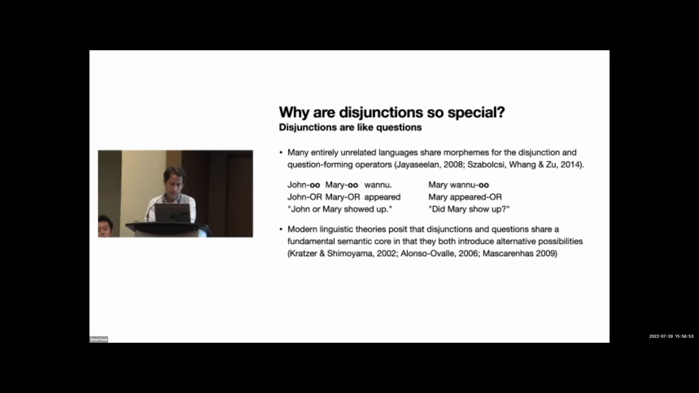You see on the left-hand side that little morpheme O attaching to noun phrases, to names in this case, and producing a disjunction, John or Mary showed up, a declarative disjunction. And on the right-hand side, the exact same morpheme O attaching this time to a verb and turning a declarative into a yes-no question. So a very, very common phenomenon in the languages of the world. Besides this morphosyntactic convergence, there are also some theory-internal reasons within linguistic semantics for positing the same kinds of model-theoretic objects as analyses for both questions and disjunctions. We don't have time to go into those details. We'd be happy to comment on it later.